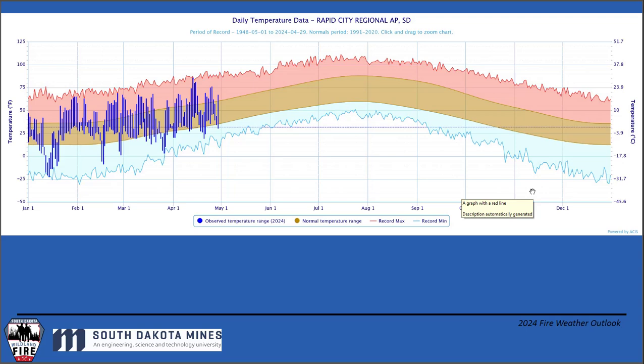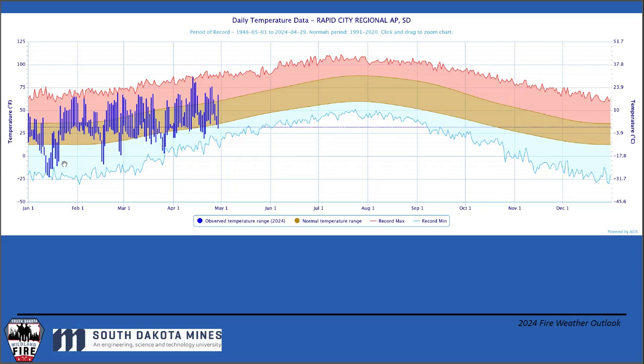Here's temperature. This is again for Rapid City Regional Airport. So this middle bar here that you see in brown, the top part of that brown is the average high temperature for that day. The bottom line is the average low temperature for that day. And if you look, we have January 1st on the bottom left all the way to December 31st on the bottom right, and then temperature on the left graph. So the blue bars are what we saw this year. The top of the red line is record high daily temperatures. The bottom of the blue line is record low daily temperatures.